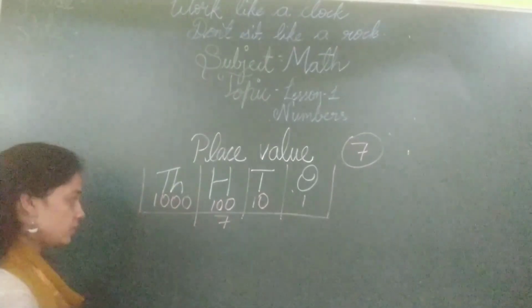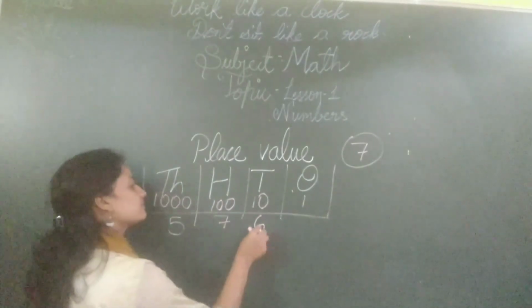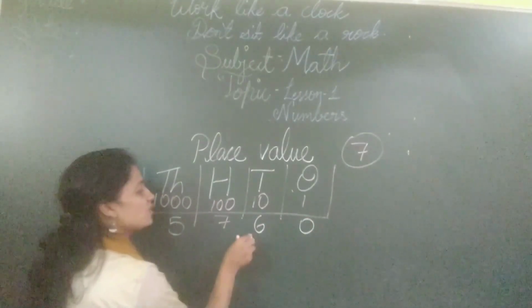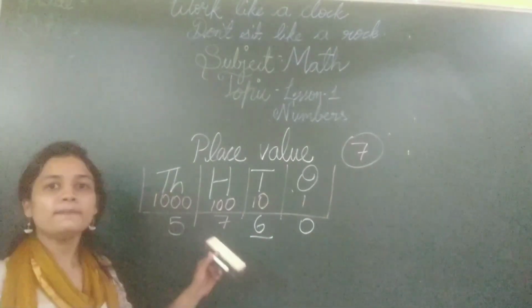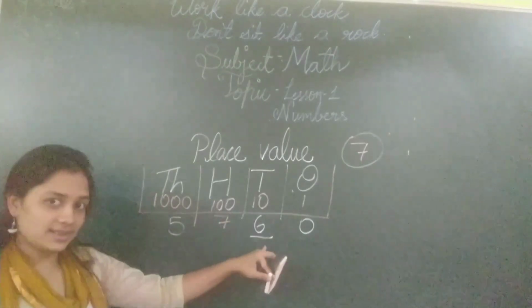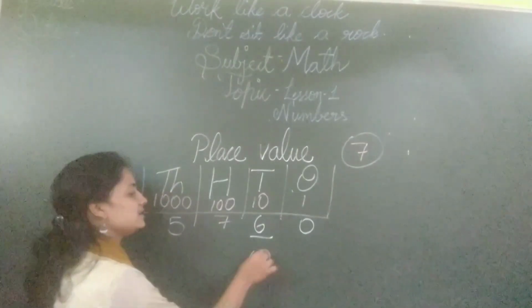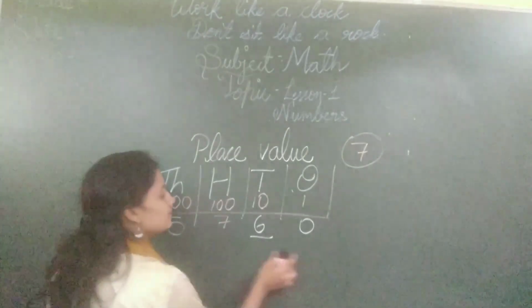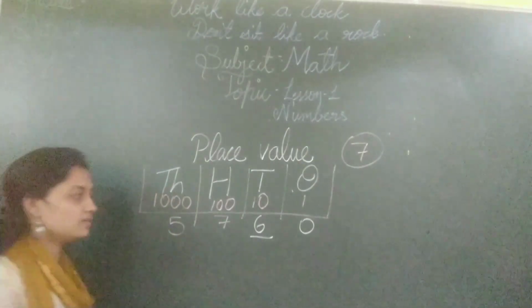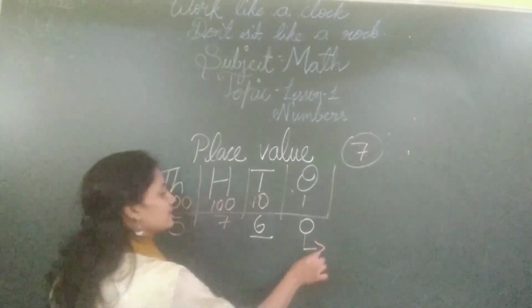Similarly, now I am going to give a number. So what is the value of 6 here? 6 is in 10th place. The place value of 6 here is 60. What is the place value of 5 here? It's 5000. So let us write it clearly.